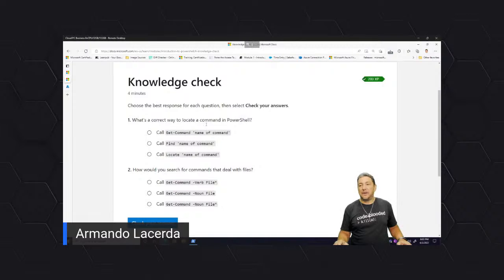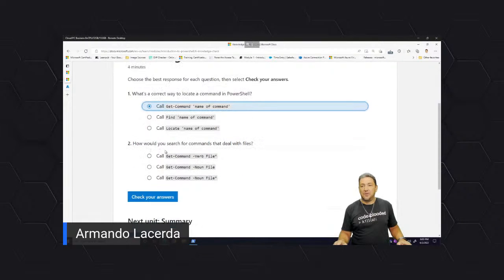What is the correct way to locate a command in PowerShell? Get-Command, find or locate? We just learned this. It should be Get-Command. And how would you search for commands that deal with files? Files is a noun, and the noun is the second part, so it must be this one here.